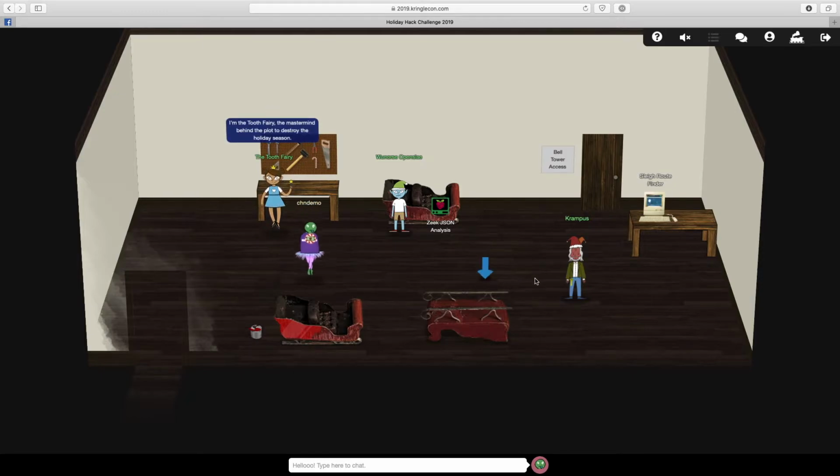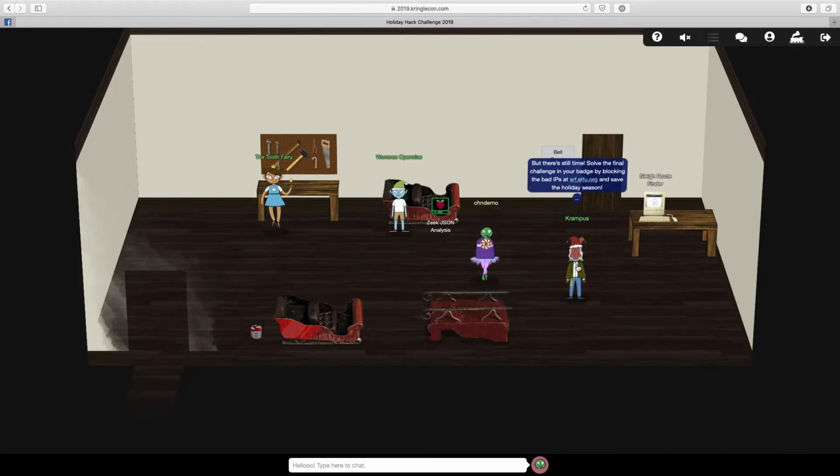Before we go into helping Wunorse Openslae, let's talk to Krampus. Okay, there's still time, still the final challenge. We'll do that in just a bit. First, let's talk to Wunorse Openslae. It actually took me quite a while to figure out that name. Openslae was pretty straightforward, but Wunorse, I finally got what it meant at the end of the challenge, basically. Anyway.